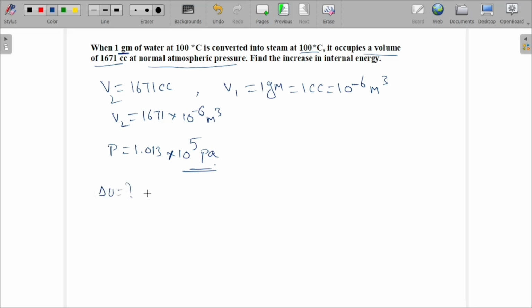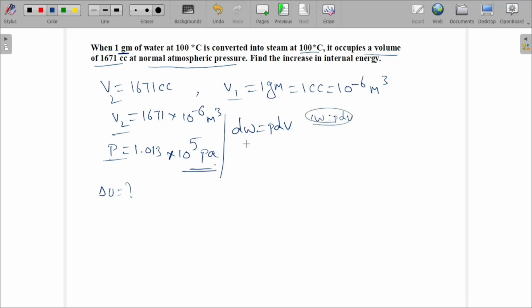So the increase in internal energy is nothing but... this is V1, V2 and P we have. So the work done, dW equal to PdV.